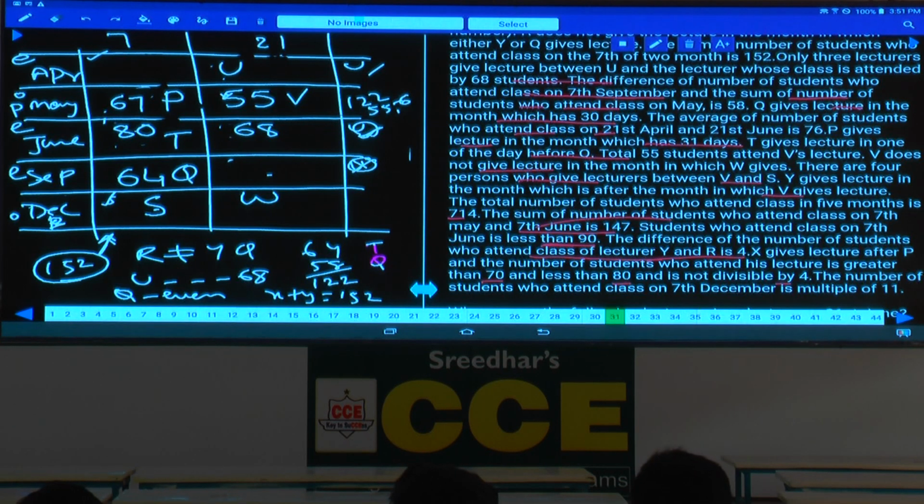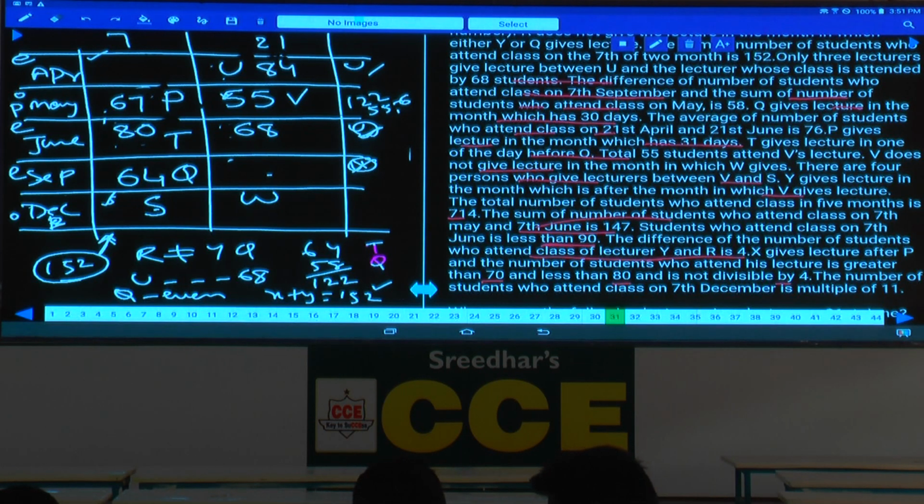If 68 is here, the sum of X plus Y is 152. Out of which 68 is already gone. As 68 is already gone, what is left over here? 84, isn't it? So this U is 84. Done with this? As this U is 84, now we are left with what? Q is even. R is not working with Y and Q. R is not in the same month as Y and Q.